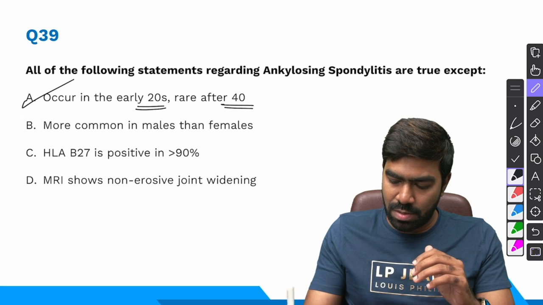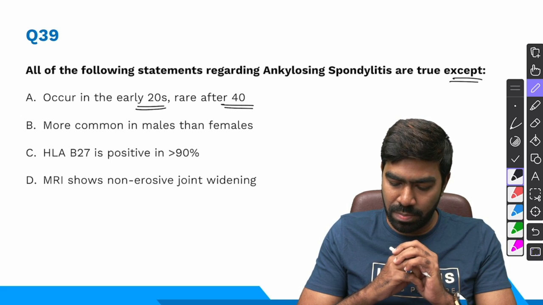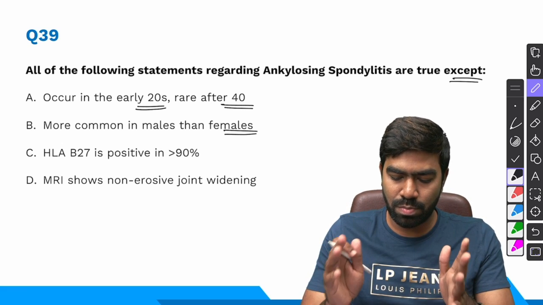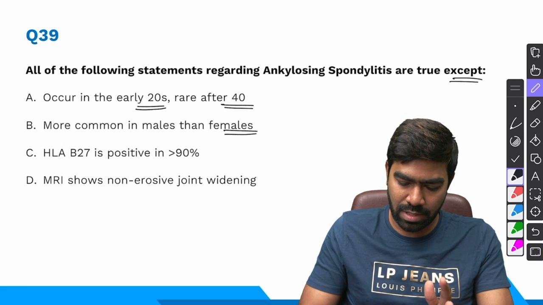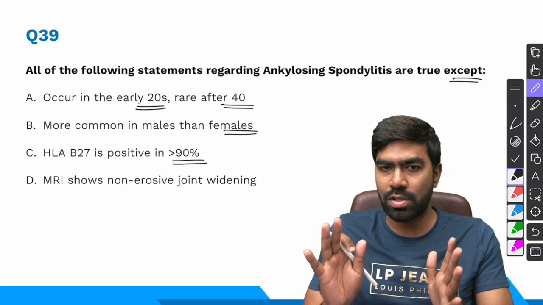So that's a correct statement, not the right answer though, because they are asking what is incorrect. And more common in males than in females, absolutely correct. It's going to occur in young males. HLA-B27 is positive in more than 90 to 95% cases. Again, it is correct. In fact, it's one of the diseases that has the maximum HLA-B27 association.